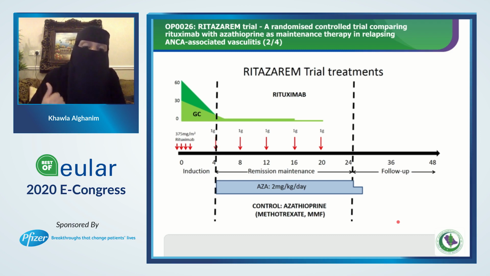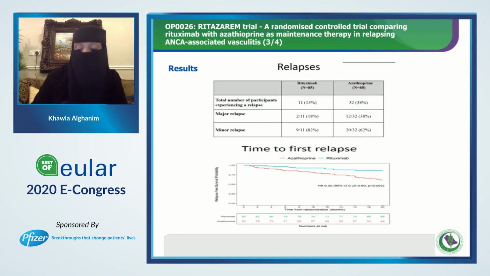However, in the Menretsen trial, the dose was 2 milligram per kg per day and was titrated every 6 months by half a milligram. So this study is longer, and the dose of rituximab is higher and given over a shorter period of time, every 4 months. And the result was really beautiful. Again, rituximab, as you can see, showed superiority over azathioprine with a hazard ratio of 0.3, which is really beautiful. And major relapses and minor relapses were lower in the rituximab group.